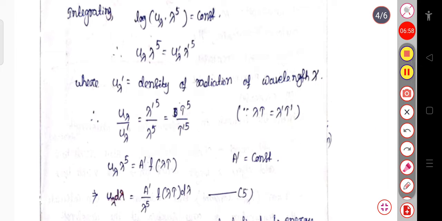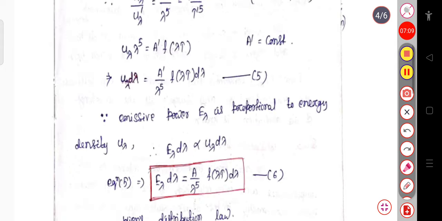Hence u lambda into lambda to the power 5 will be equal to some function of lambda T, we can write like this. Again, if we multiply d lambda on the left-hand side and right-hand side, this will be u lambda d lambda equal to A prime by lambda to the power 5, the function of lambda T into d lambda.